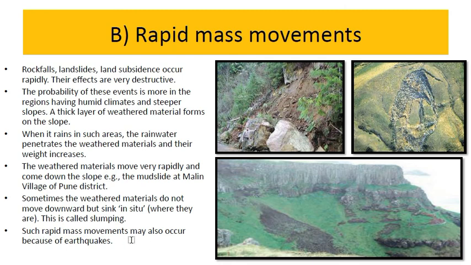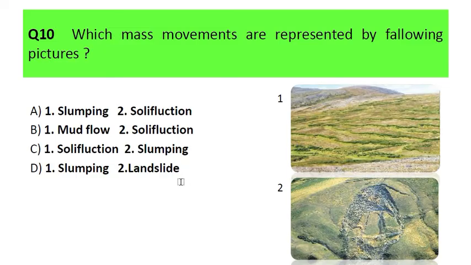Such rapid movements may occur because of earthquakes also. So there are many reasons behind that. I hope it is clear to you. Let's move towards the last question of today's session. Which mass movements are represented by the following pictures? So you can observe here two pictures. So you have to answer which mass movement it is, respectively.